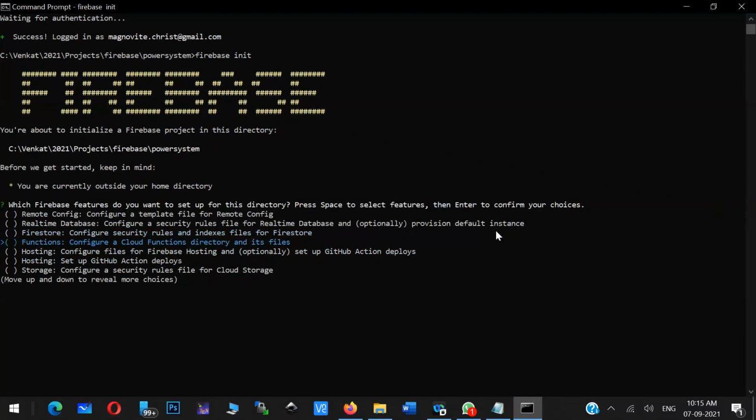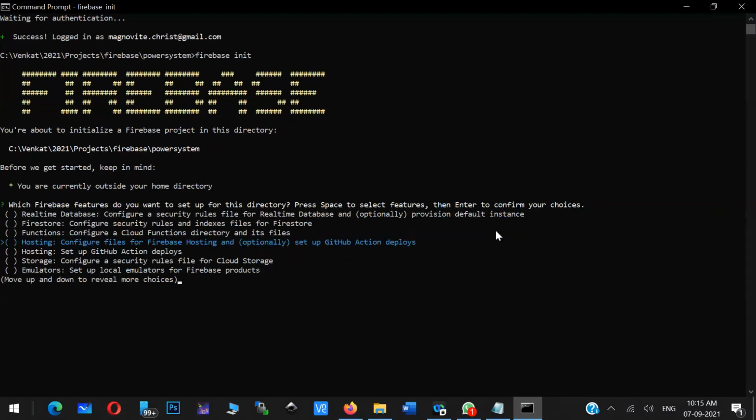So here, what we are trying to do is only hosting. So now I just selected hosting. There are two options. Hosting, and optionally connecting to GitHub. That is actually the best option. If you connect to GitHub, then what happens? Simultaneously, whatever commits you make in GitHub will be taken up by this Firebase application automatically. So the build script will be created in the backend itself. You need not worry about that. Otherwise, every time you have to deploy.